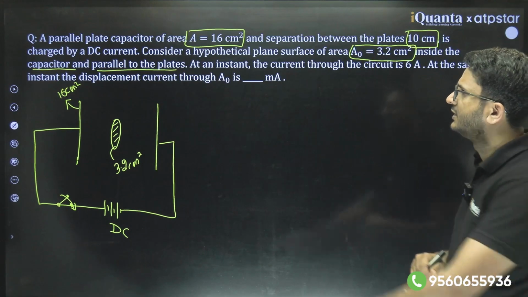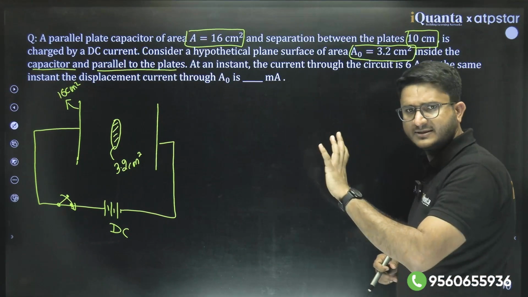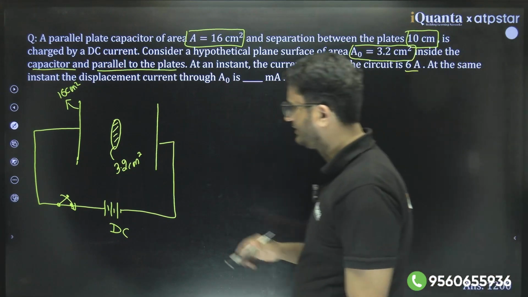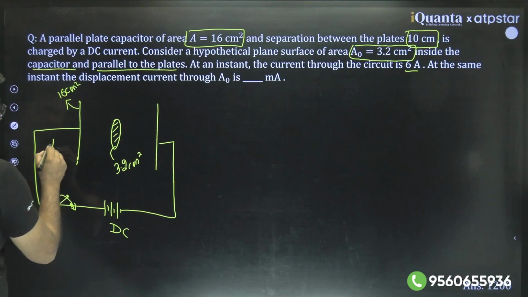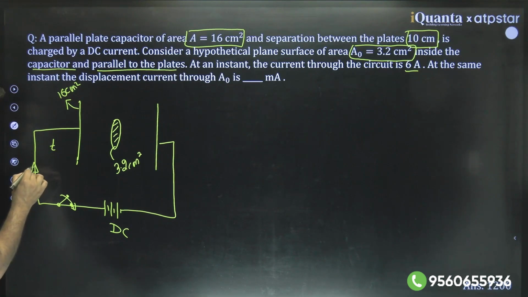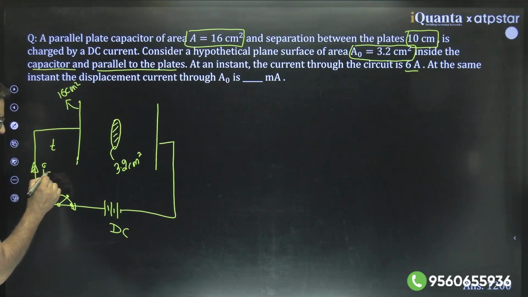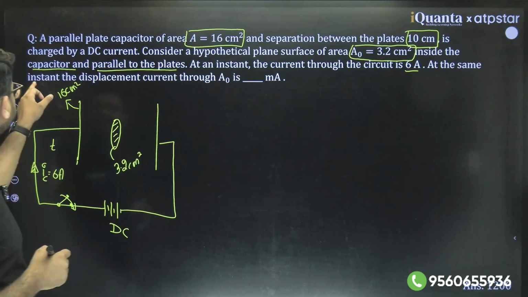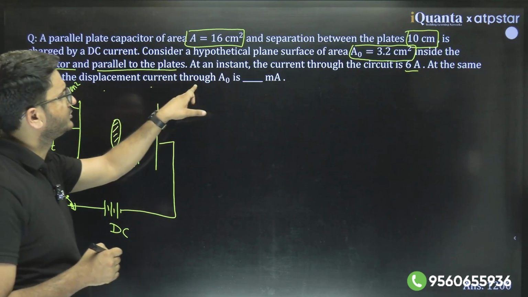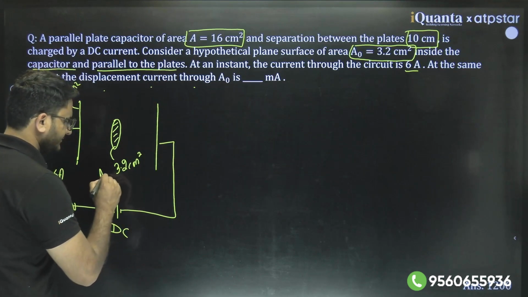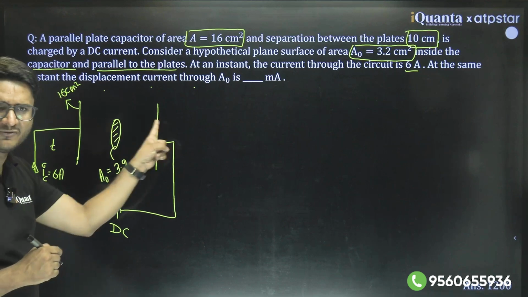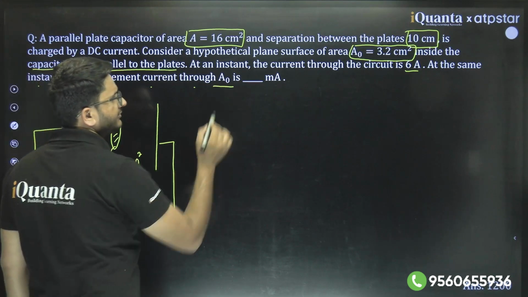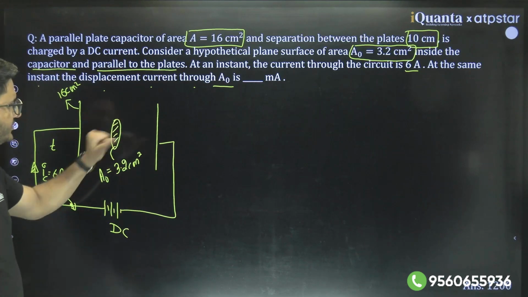This is the question. At some instant, what is happening? The current through the circuit is 6 ampere. It is saying at some time t, the current in this circuit, that means conduction current, is 6 ampere. Then it is asking at the same instant the displacement current through A naught. This area was A naught. Then what is the value of displacement current through this hypothetical surface? We need to check for the value.